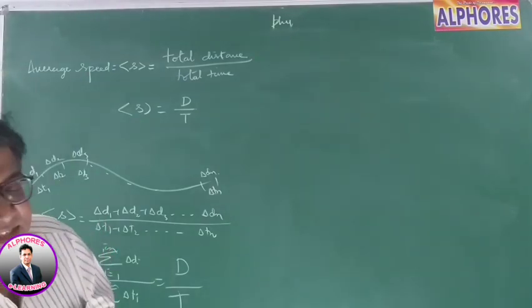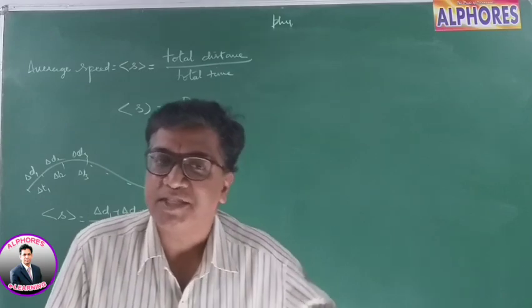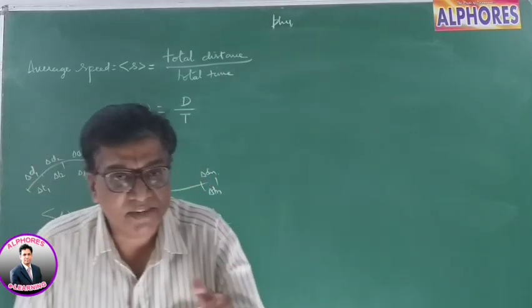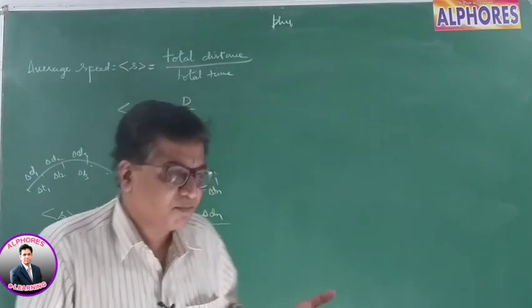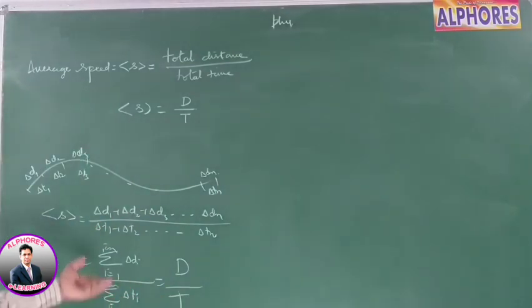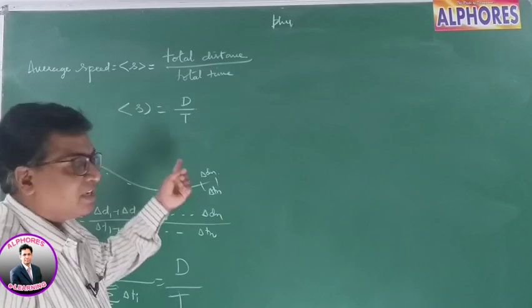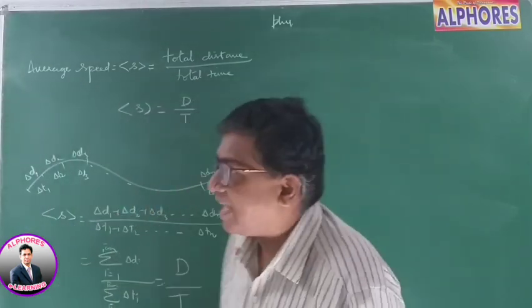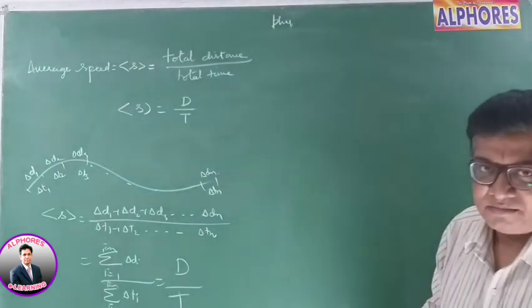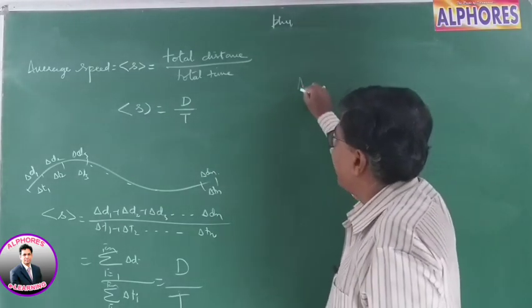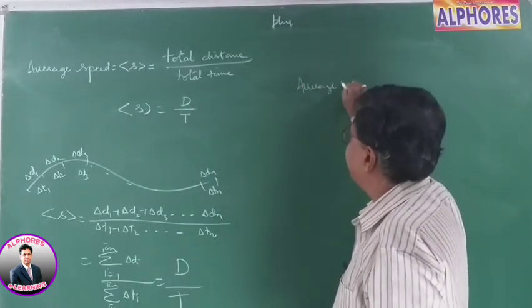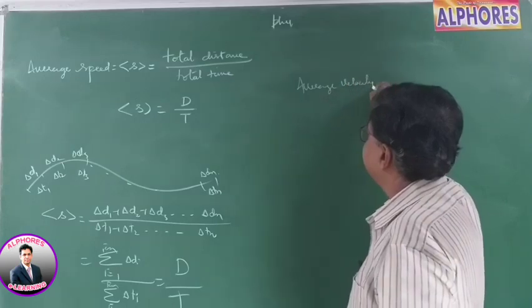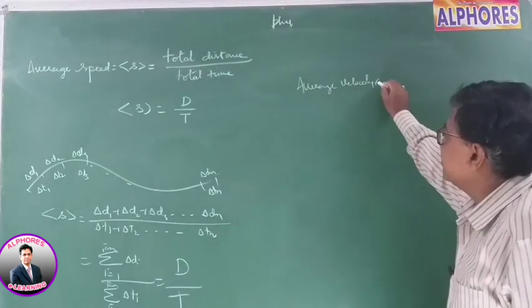At different instants of time, the body is moving with different speeds, or it is covering different distances. Right? Suppose I take equal intervals of time, different distances, non-uniform speed, then it is total distance by total time. Similarly, analogous to this, the average velocity of the body is defined as, well, it is V bar.